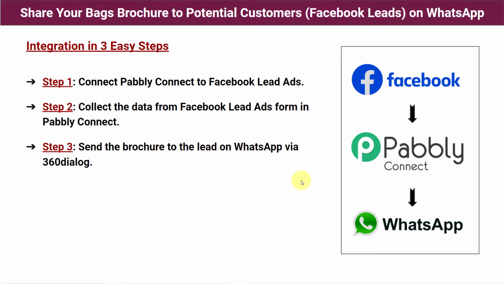via 360 dialog. Okay guys, why are we integrating 360 dialog here? Why are we not integrating WhatsApp directly? Because WhatsApp does not allow you to send messages directly. For that you have to use another software, which is the official API of WhatsApp, that is 360 dialog. Okay, now let's start with the process guys.